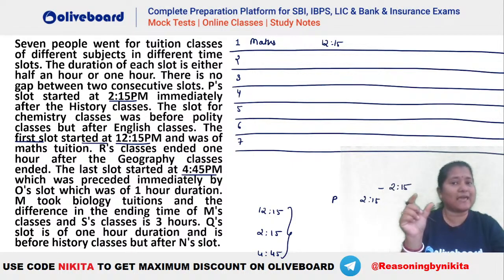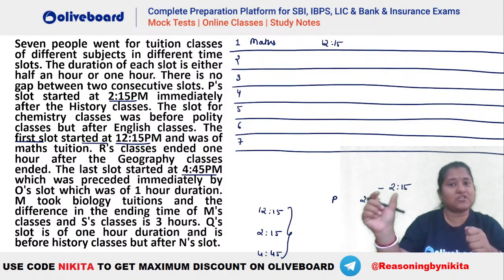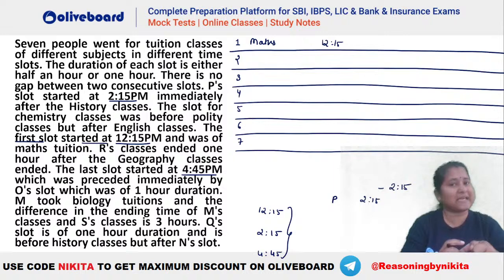Because there is no gap between the two slots, the ending time for the first slot should be the starting time of the second slot. The ending time of the second slot will be the starting time of the third slot. There is no gap between the two. So if it is starting at 2:15, that means this must be ending at 2:15 here.